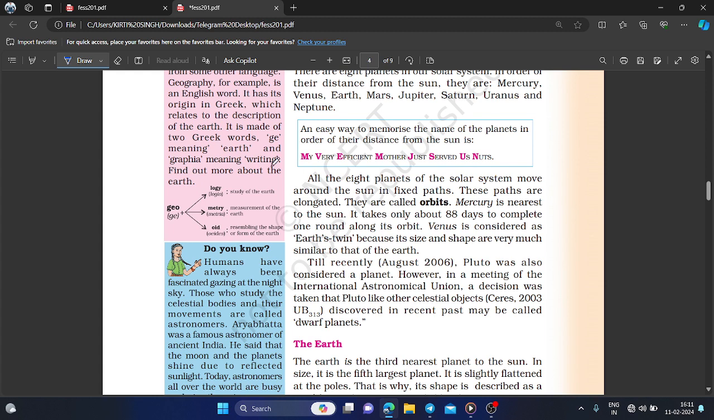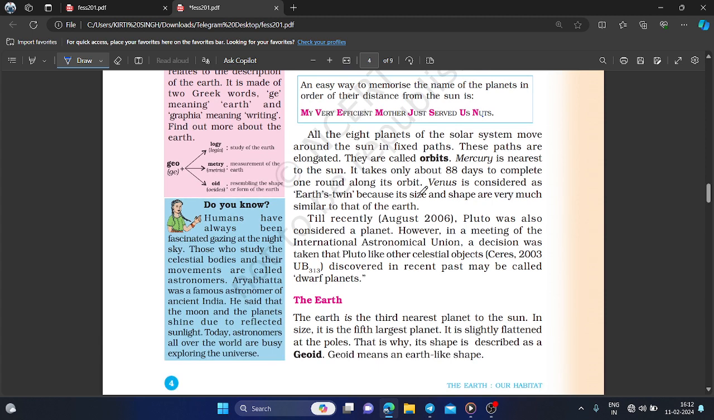In my sentence, M means Mercury, V means Venus, E means Earth, M is Mars, J is Jupiter, S is Saturn, U is Uranus, and Nuts, the capital N, is Neptune. That is the last planet of our solar system.